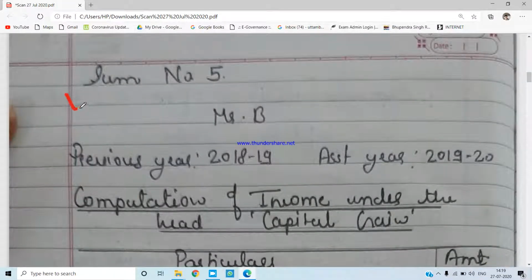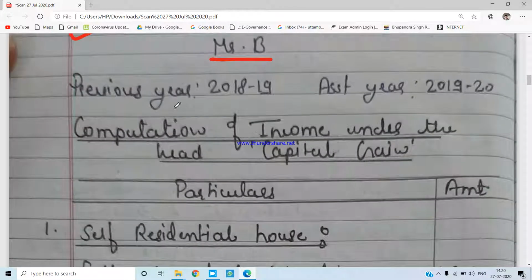Today we are going to start with sum number 5. Yes, the question is there with you. Today our assessee is Mr. B. What is our previous year? Our previous year is 2018-19 and our assessment year is 2019-20.